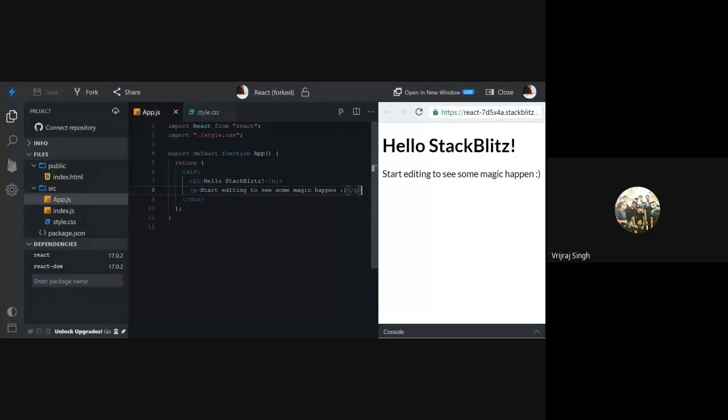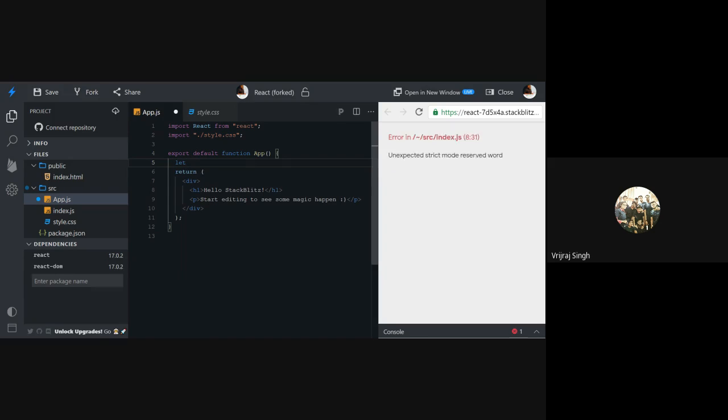Okay, so now I'll show you how we can create variables. So here, this is the component. Here, I will create a variable in JavaScript with the help of the let keyword. So let my variable name be a, and we can pass the value. Let's say my value is 34. I can use the semicolon, or if you don't want to use a semicolon, it's totally up to you. Okay, so I have created a variable outside the return part with the help of the let keyword, and then we can